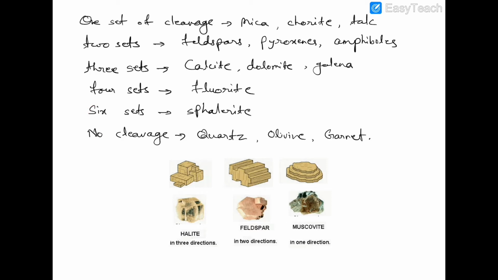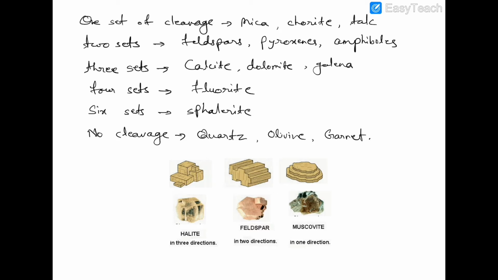For example, mica, chlorite and talc have one set of cleavage. Feldspar, pyroxene, amphiboles represent two sets of cleavage. In a similar way, calcite, dolomite, galena have three sets, fluorite has four sets, sphalerite has six sets, and quartz, olivine and garnet generally do not show any cleavage.